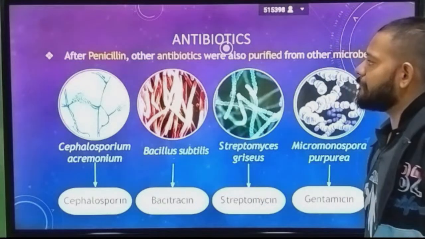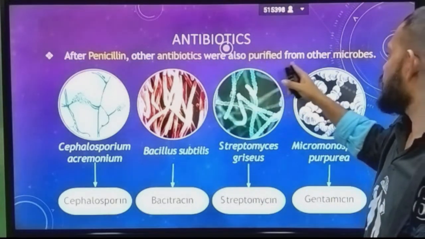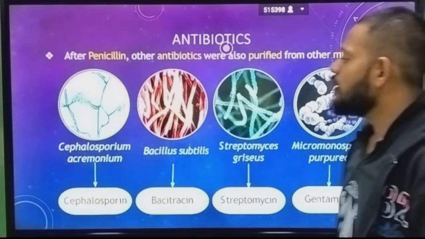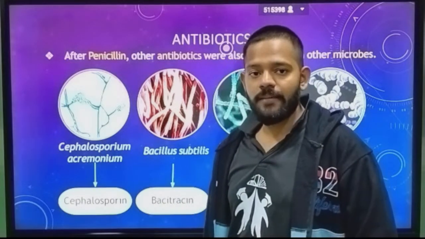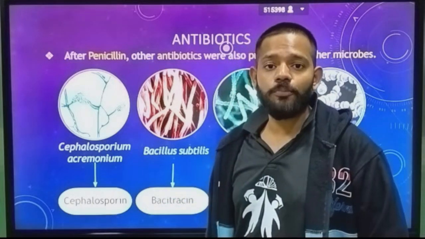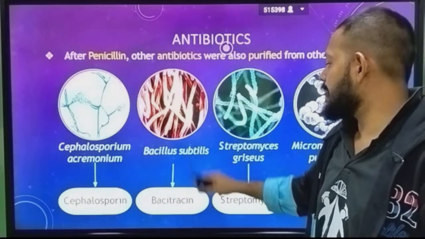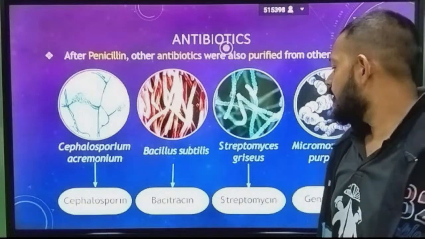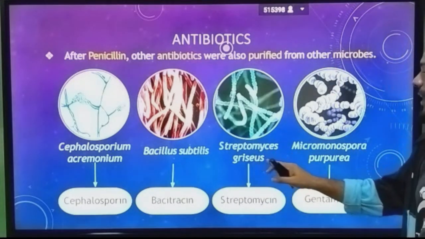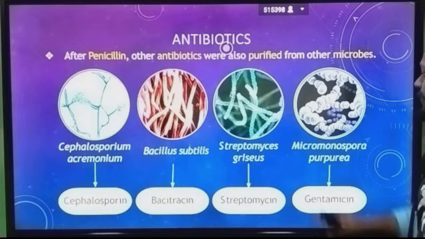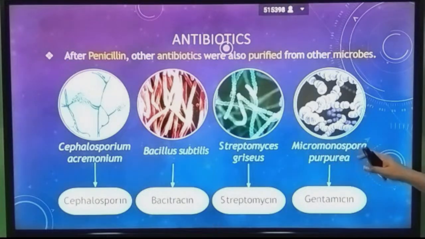Next, antibiotics. After penicillin, other antibiotics were also purified from microbes, like Cephalosporium acremonium, which technically gives cephalosporin. Next, Bacillus subtilis, a bacterium. Then Streptomyces griseus, which gives streptomycin. Micromonospora purpurea gives gentamicin.